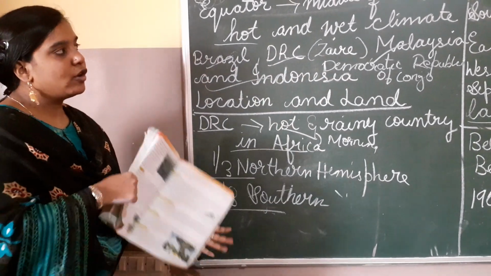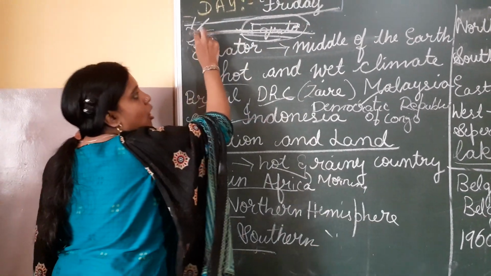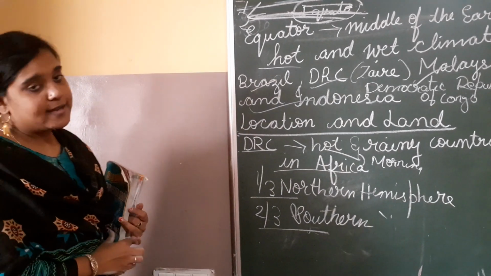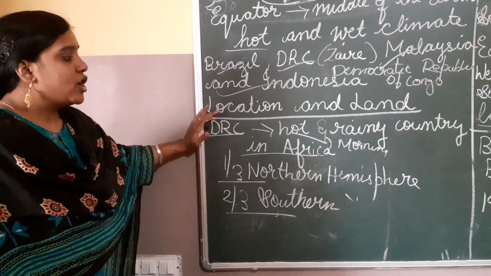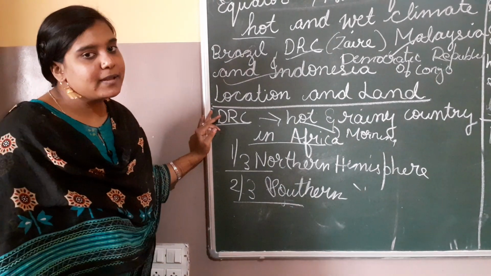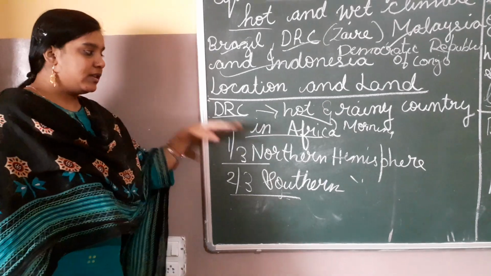Middle of the earth. Why middle of the earth? Because the equator is in the middle of the earth, absolutely. Then all the sun rays fall on the equator of the earth. Okay. What are the countries? I said Brazil, DRC, Malaysia, and Indonesia. Okay. The location of land. DRC has a hot and rainy climate because of the vaporization. Okay. Water vapor. And this is the largest country in Africa.